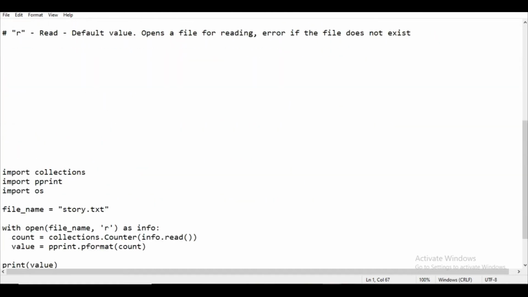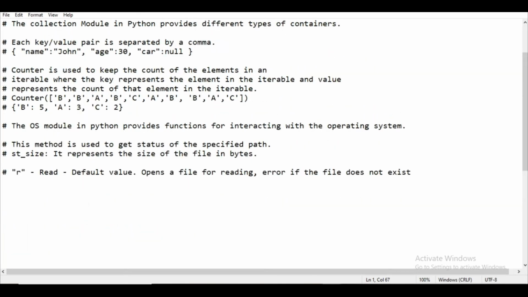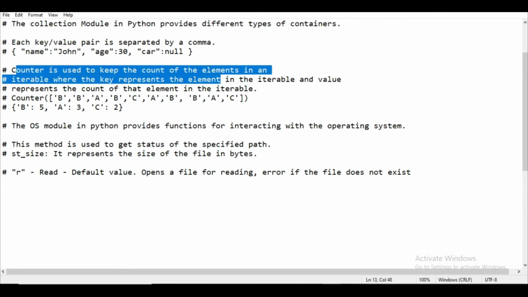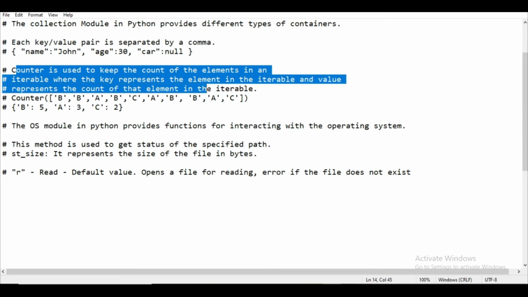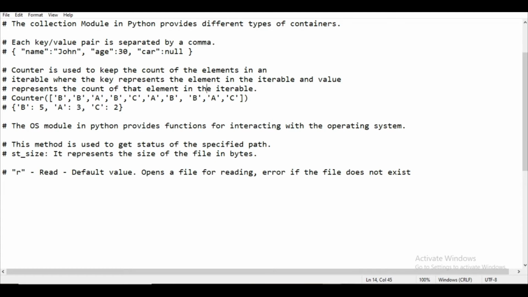How? There is one function called Counter. What Counter does is that it is used to keep the count of the elements in an iterable, where the key represents the elements in the iterable and the value represents the count of that element in the iterable. So basically, if inside Counter you send a list where many characters are present, it will filter it into a key value pair where the key has the alphabet and the value has the number of occurrences of that alphabet. So here you can see that B occurred 5 times in this list, A occurred 3 times, C occurred 2 times.